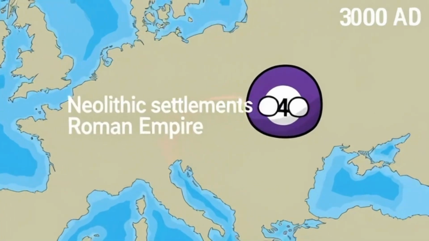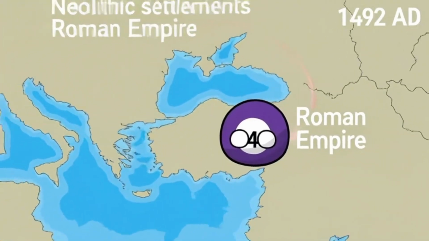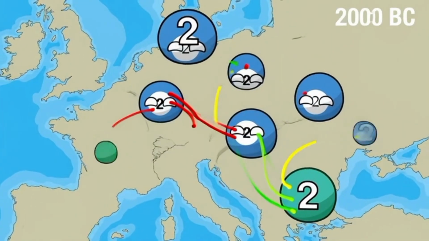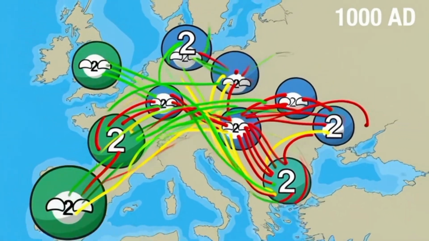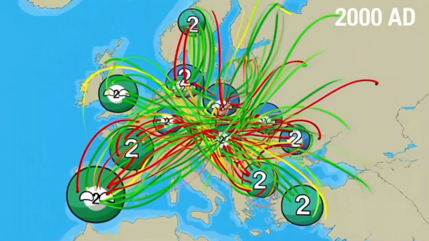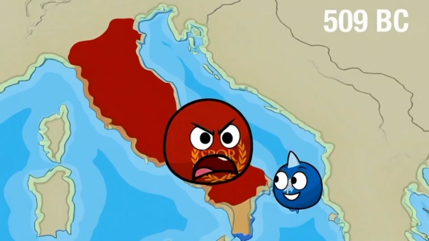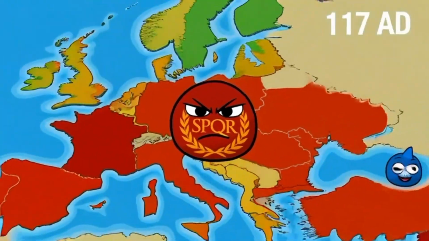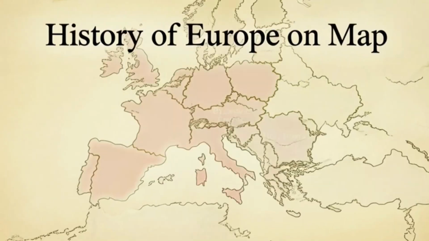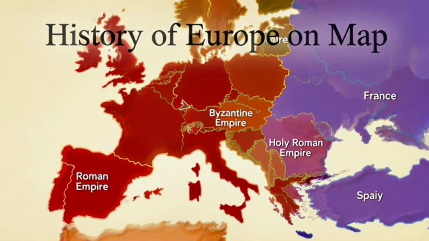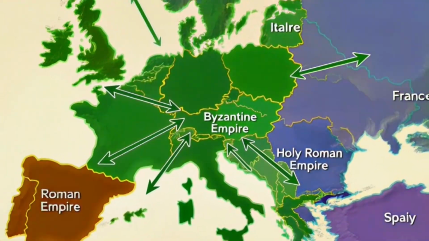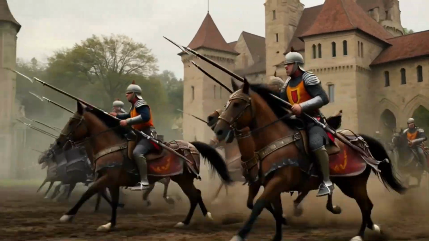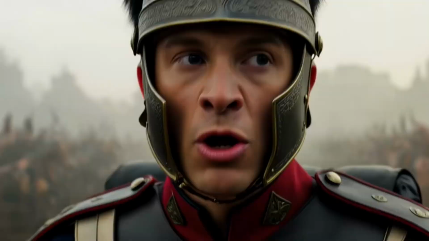What if I told you one continent shaped modern democracy, triggered world wars, created global empires, and rebuilt itself from total destruction? Europe's history is not just old kings and castles, it's revolutions, innovation, chaos, and transformation. In the next 5 minutes, you'll understand how Europe went from ancient tribes to one of the most powerful regions on Earth. Chapter 1. The Foundations of Europe, from 20 to 105.